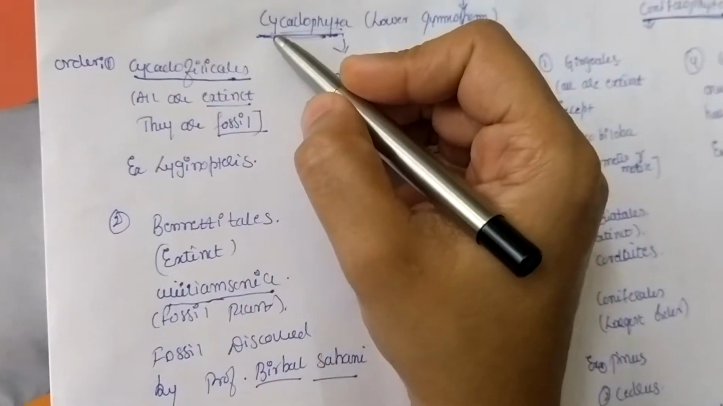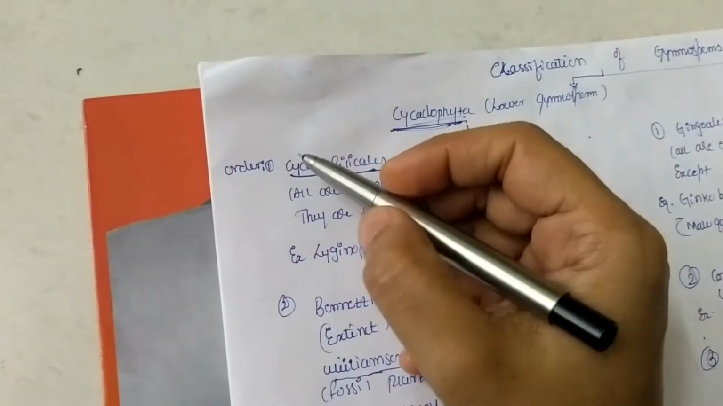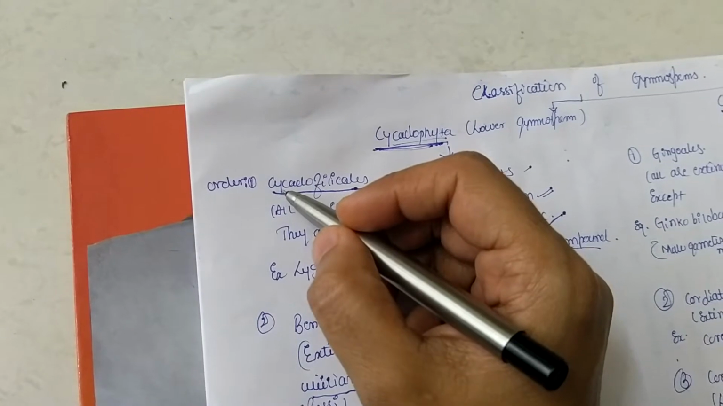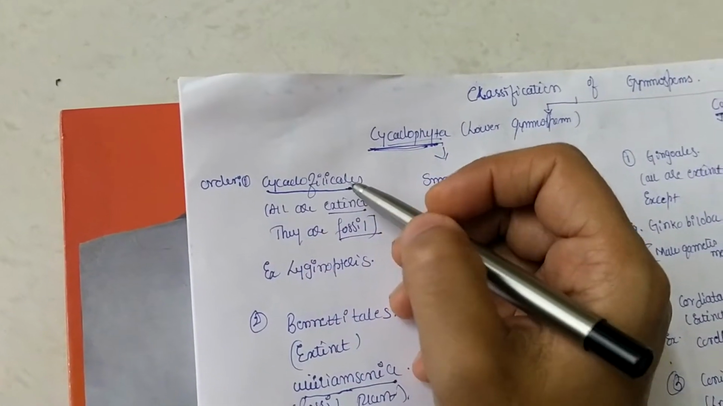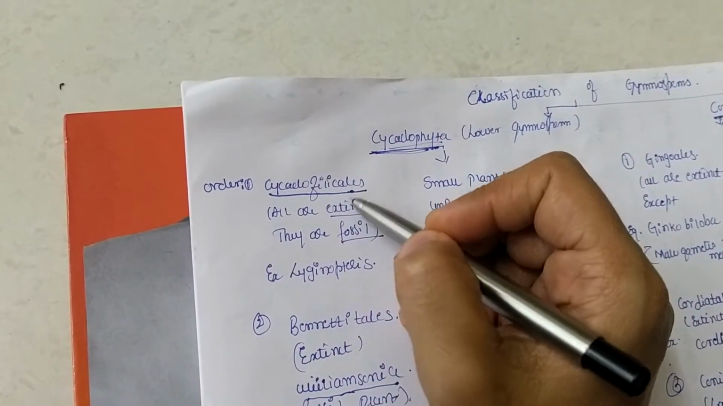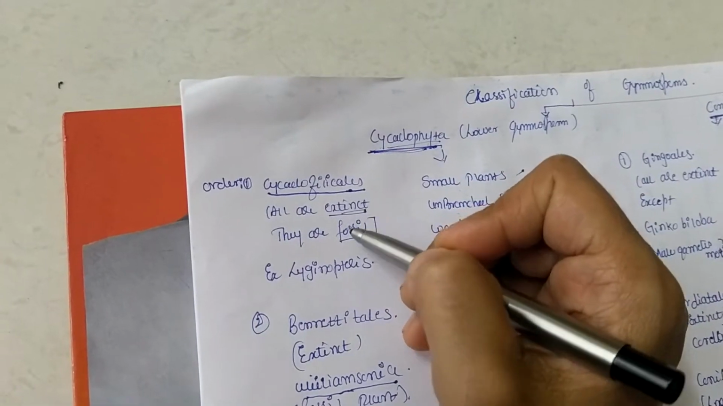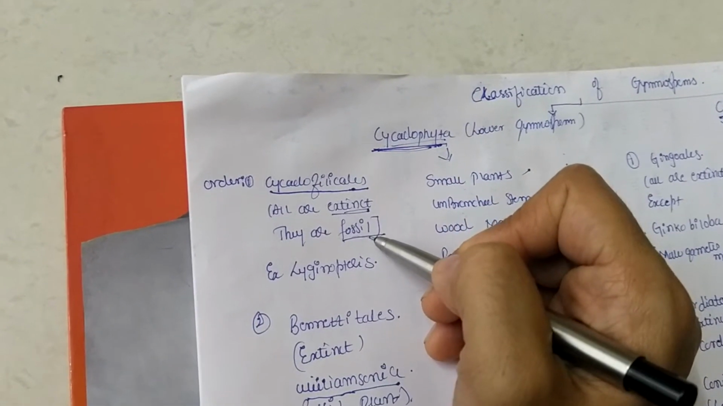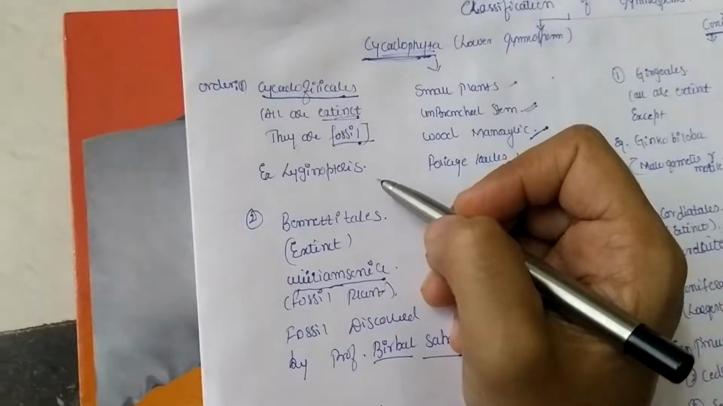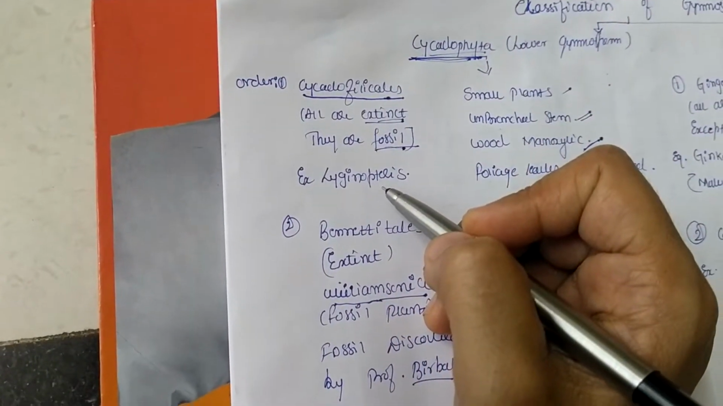Now, this group Cycadophyta has been divided into three orders. The first one is Cycadofilicales. Now all the examples of Cycadofilicales are extinct. They are present only in the form of fossils nowadays. An example for this order is Lyginopteris.